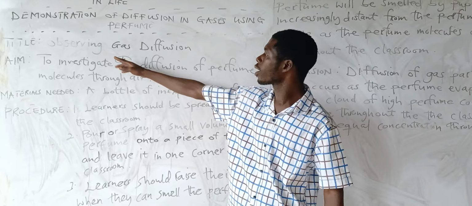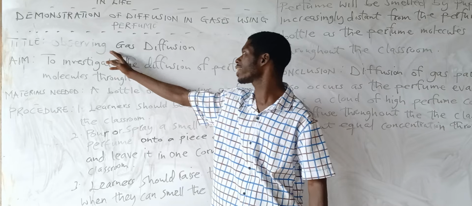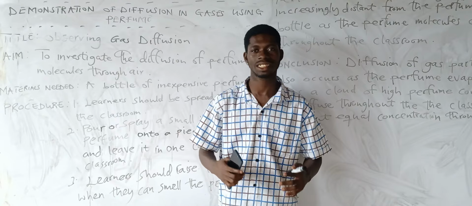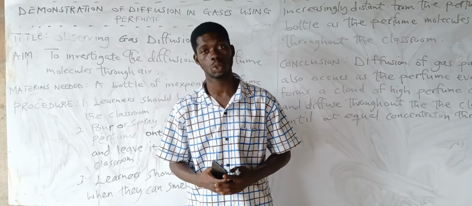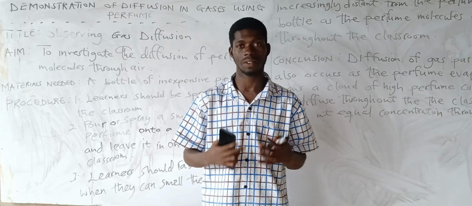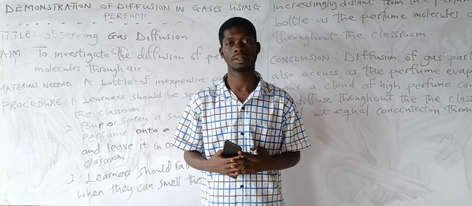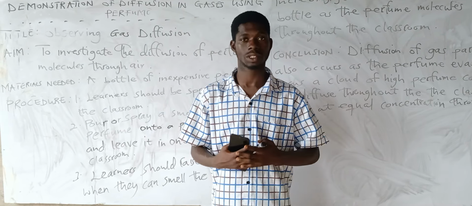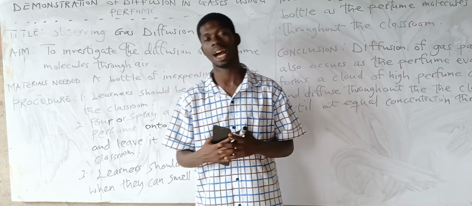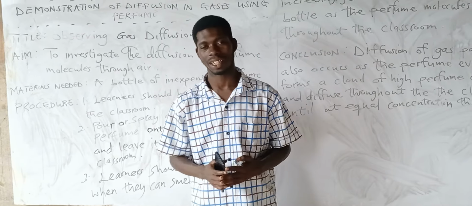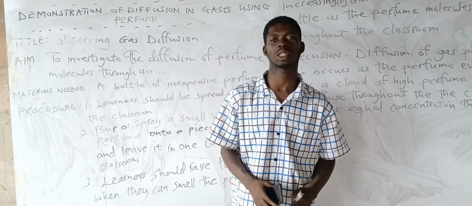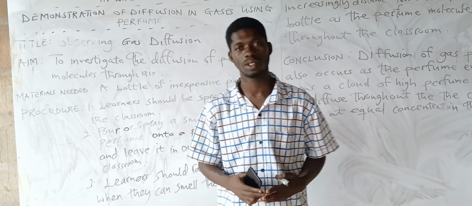Now, what is the title of our experiment? The title of the experiment is observing gas diffusion. The spray, you cannot use your eye to observe it. If you spray one corner of the room, you cannot use your eye to observe all the particles. That's why we say it's gas diffusion. So our title for the experiment is observing gas diffusion.